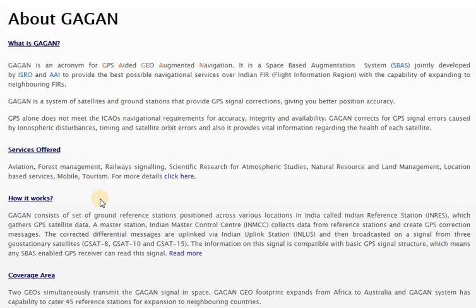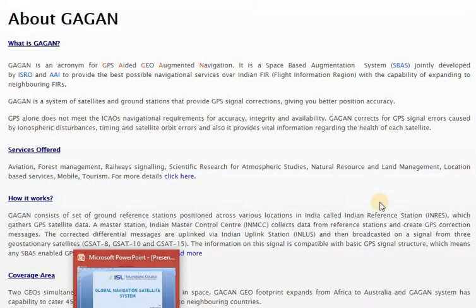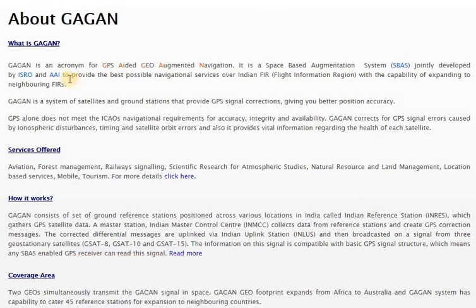I have found some definitions of how GAGAN works. So what actually is GAGAN? GAGAN is an acronym of GPS aided geo augmented navigation. It is a space-based augmentation system.